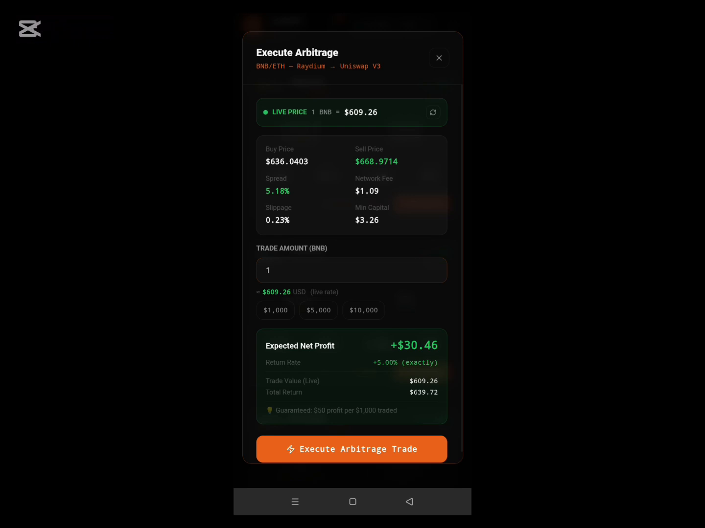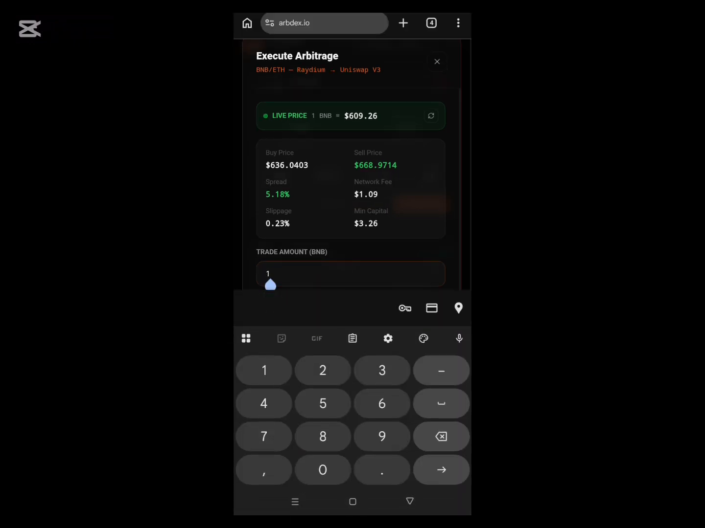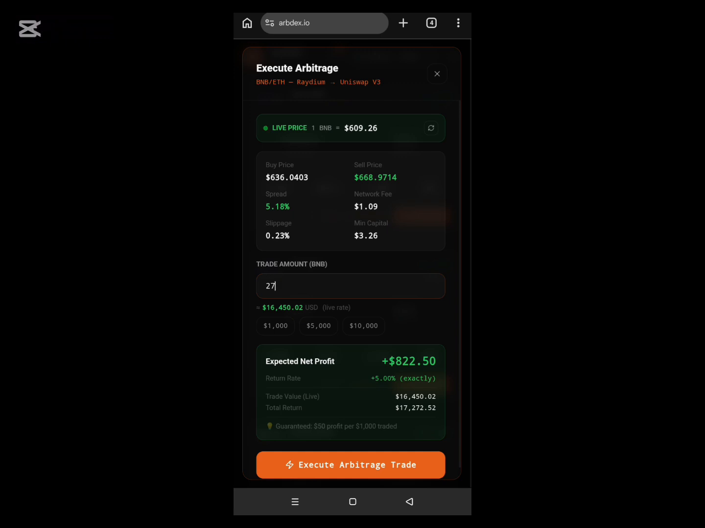Now on this page, all you need to do, you come here, you see the buy price from the buy exchange, which is Radium, and you see the sell price, and you sell on Uniswap V3. That's what you do. And here you put the amount of BNB you want to use for this trade. For me, I have 27 BNB on my wallet, like you saw when I put my balances. So let me use the whole of them. Good. And you see, if I succeed in taking this trade, I'll be making $822 just from this trade.